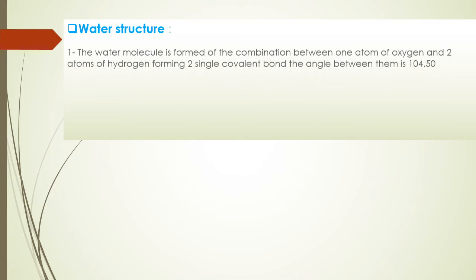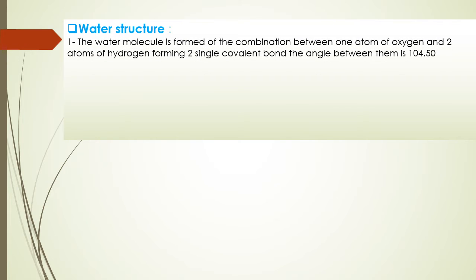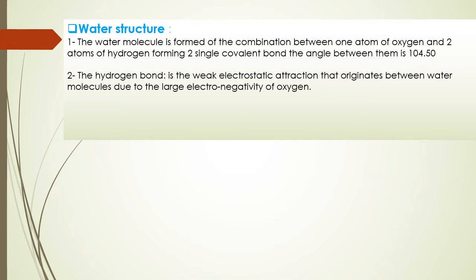So, what is the structure of water? Water has two hydrogen atoms and one oxygen atom linked together by single covalent bonds. The angle between hydrogen, oxygen, and hydrogen is 104.45. So, inside the water molecule, the hydrogen and oxygen are joined by single covalent bonds, but one water molecule is linked to another water molecule by hydrogen bonds.